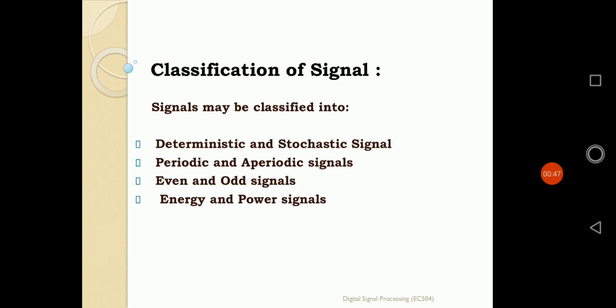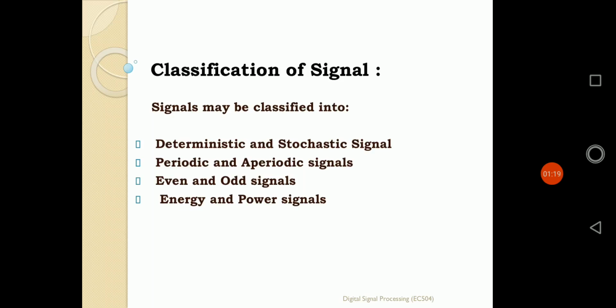Classification of signal, that means more elaborately. With respect to time, the signal can be defined as continuous time signal and discrete time signal. Furthermore, they can also be defined as continuous time, continuous valued signal, and continuous time, discrete valued signal. And discrete time signal can also be defined as discrete time, continuous valued signal, and discrete time, discrete valued signal. So if I exclude those versions, the signal can furthermore be defined in four ways.